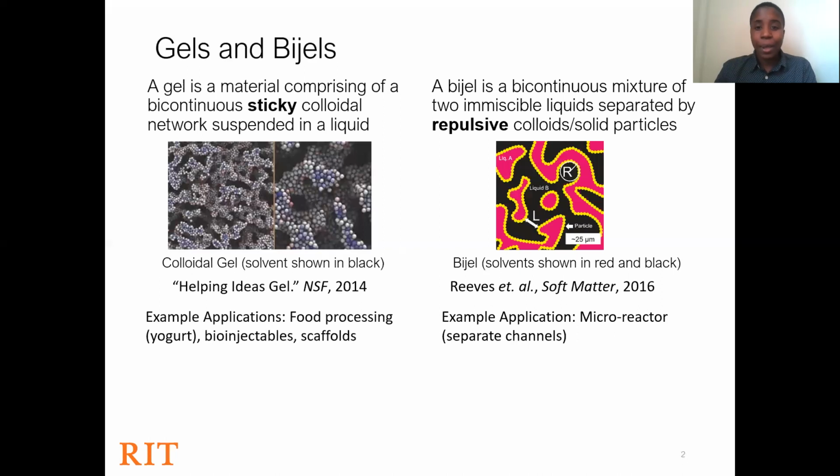On the other hand, bigels are a bicontinuous mixture of two immiscible liquids separated by repulsive colloids or solid particles. Shown in black, red, and yellow is an example of an ideal bigel. Bigels are a relatively new material with evidence that they can be used as a microreactor.